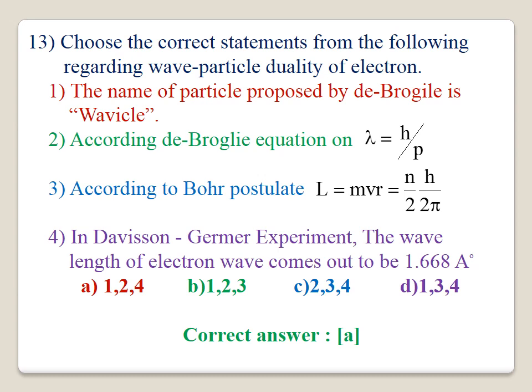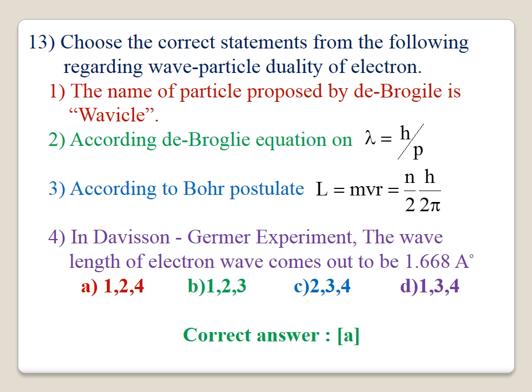Question 13. Choose the correct statement from the following regarding wave particle duality of an electron. Statement 1: the name of the particle proposed by de Broglie is wave. It is correct. According to the de Broglie equation, lambda equals h by p. It is also correct.